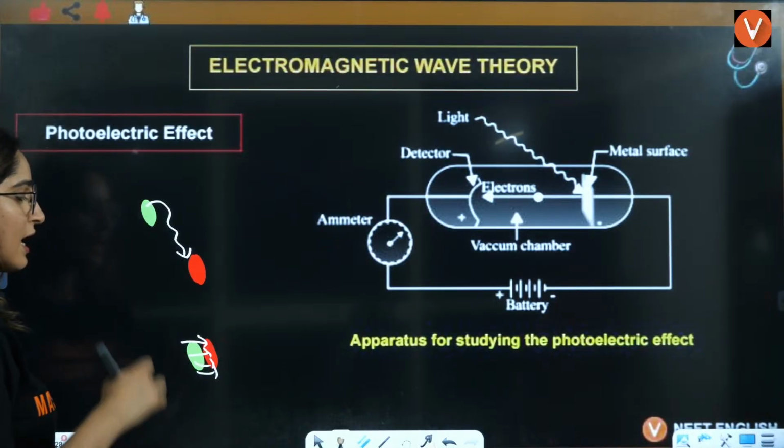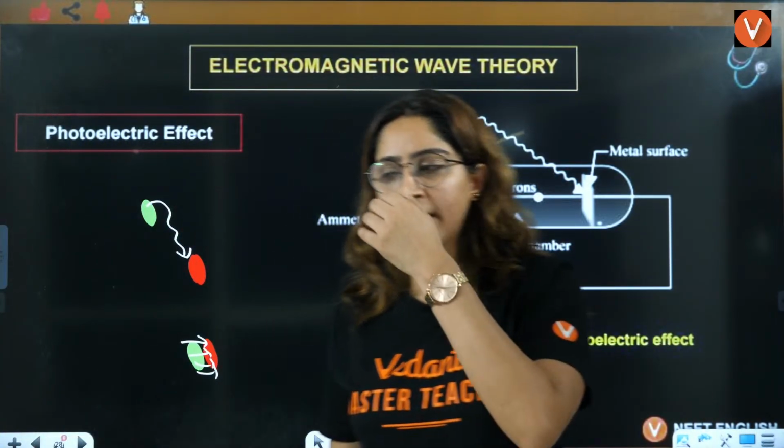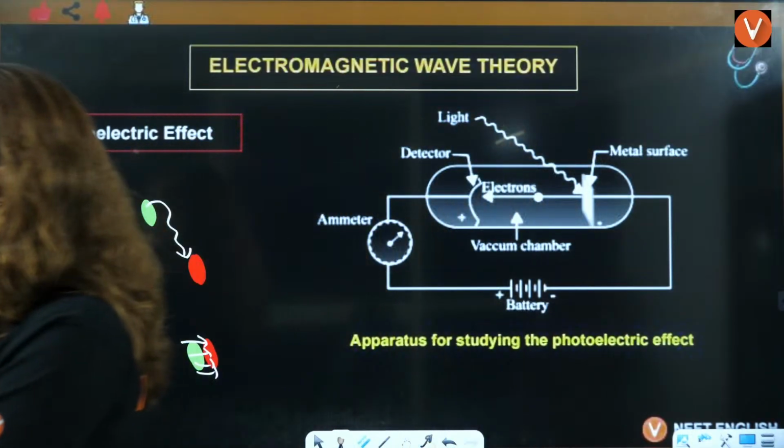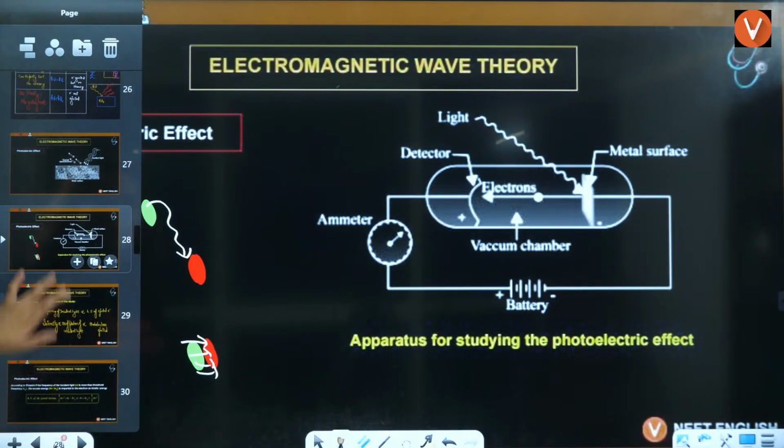While colliding, that's how energy will be transferred, and one photon will eject one photoelectron. Okay, everybody clear? Shall I move ahead?